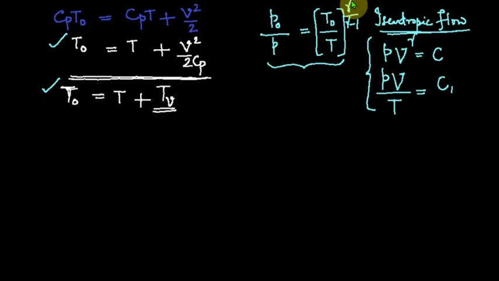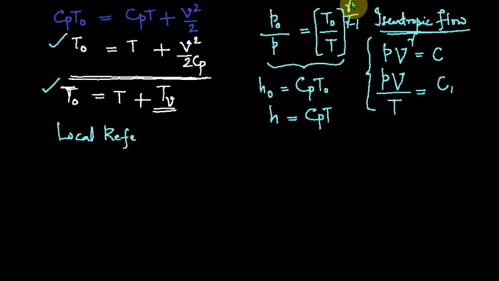In addition, the earlier slide gave the relation H0 is equal to Cp T0. And static, meaning the flowing condition, H is equal to Cp into T. What is the application of the stagnation state and stagnation properties? It is a very important local reference.